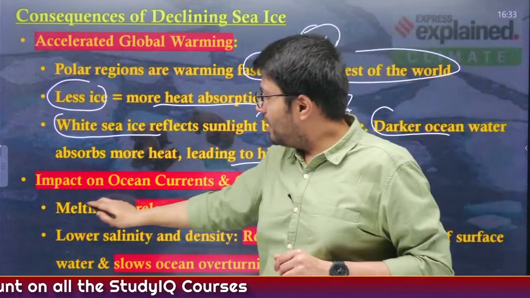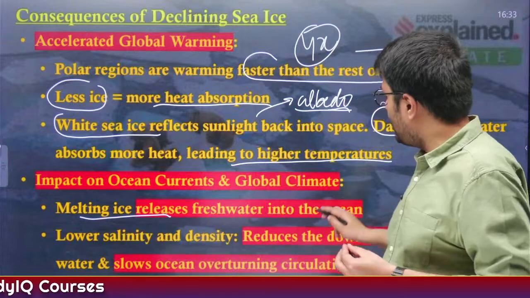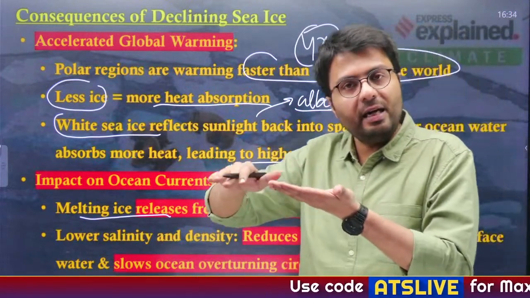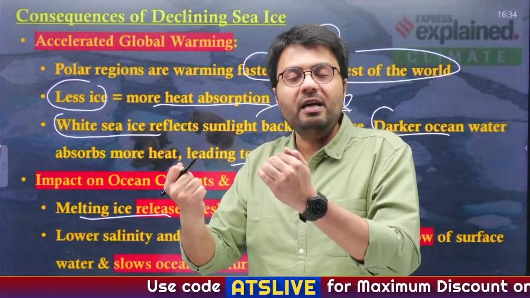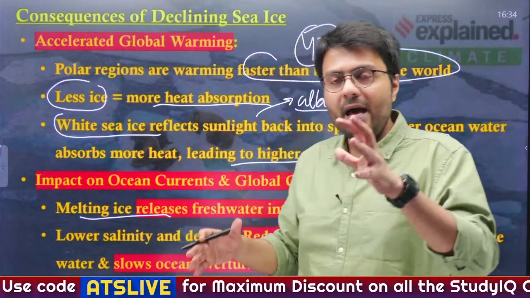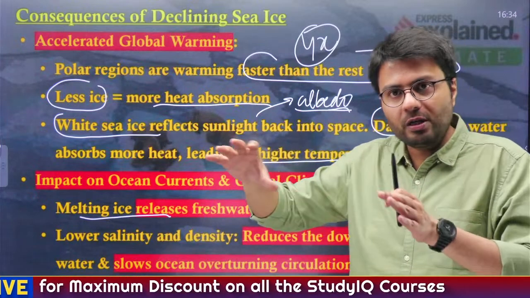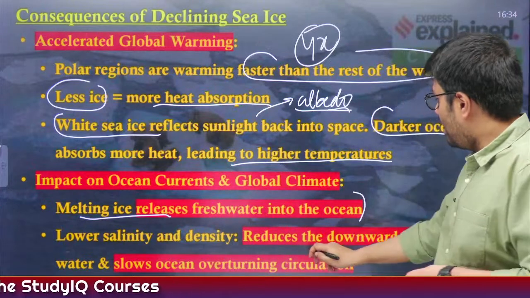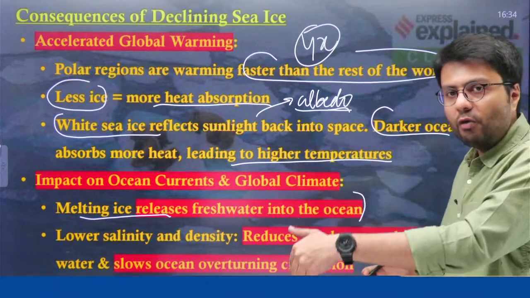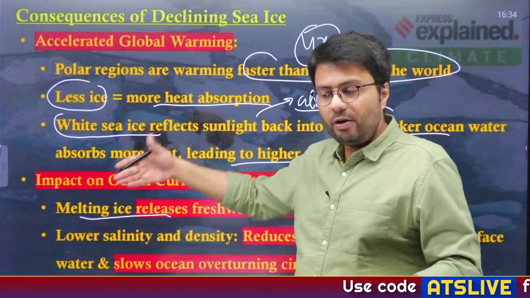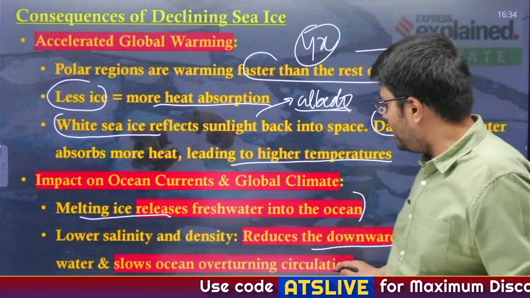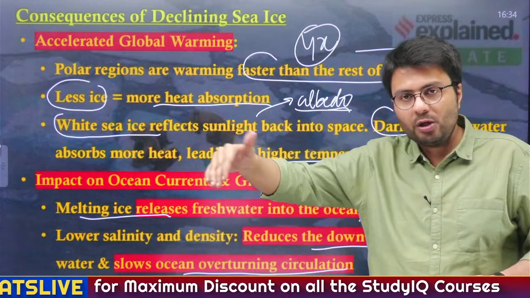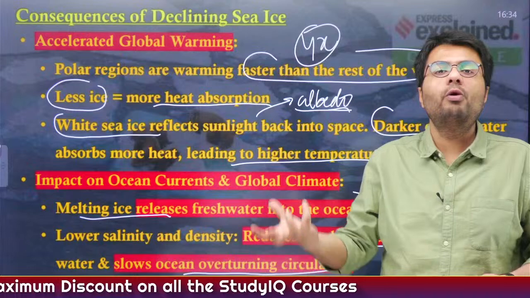Whereas this melting of ice also releases fresh water into the ocean. So, in terms of salinity, wherever the ice is melting, that water might be less saline. As the water will be less saline, its weight will reduce. Therefore, unlike saline water which goes down, this lower saline water will not undertake a downward flow, and therefore it slows down the ocean circulation, where the heavier saline water goes down and the less saline water comes up, right?